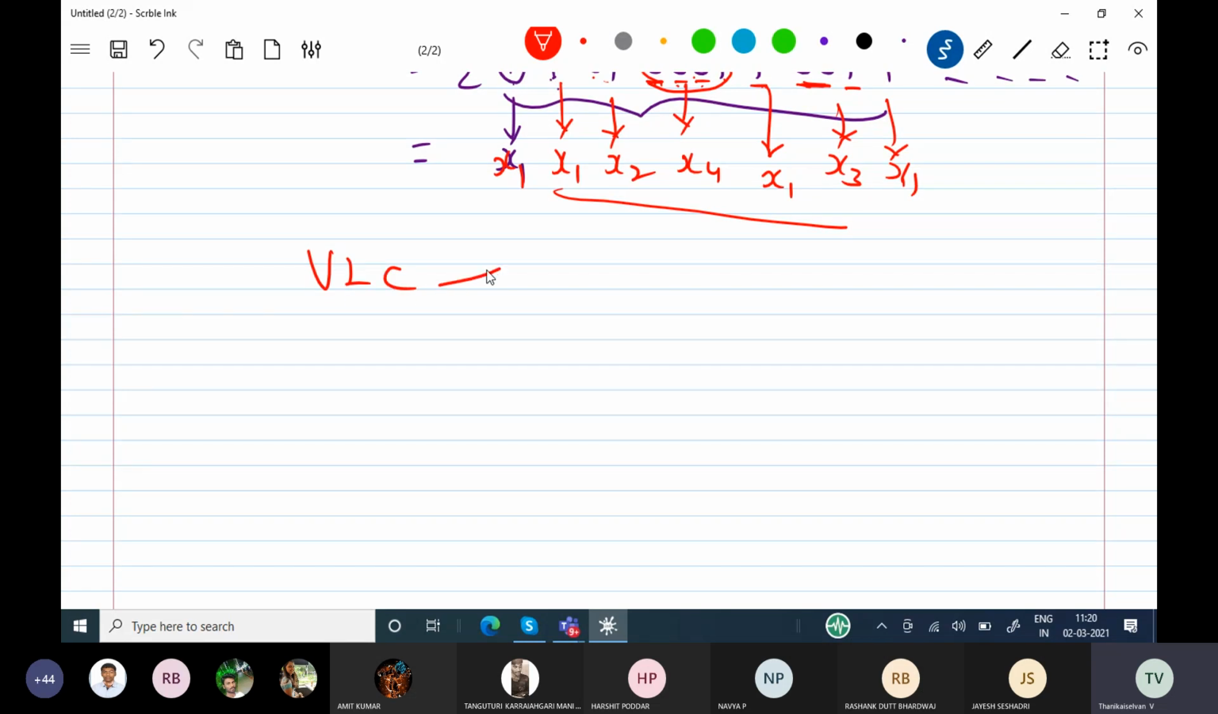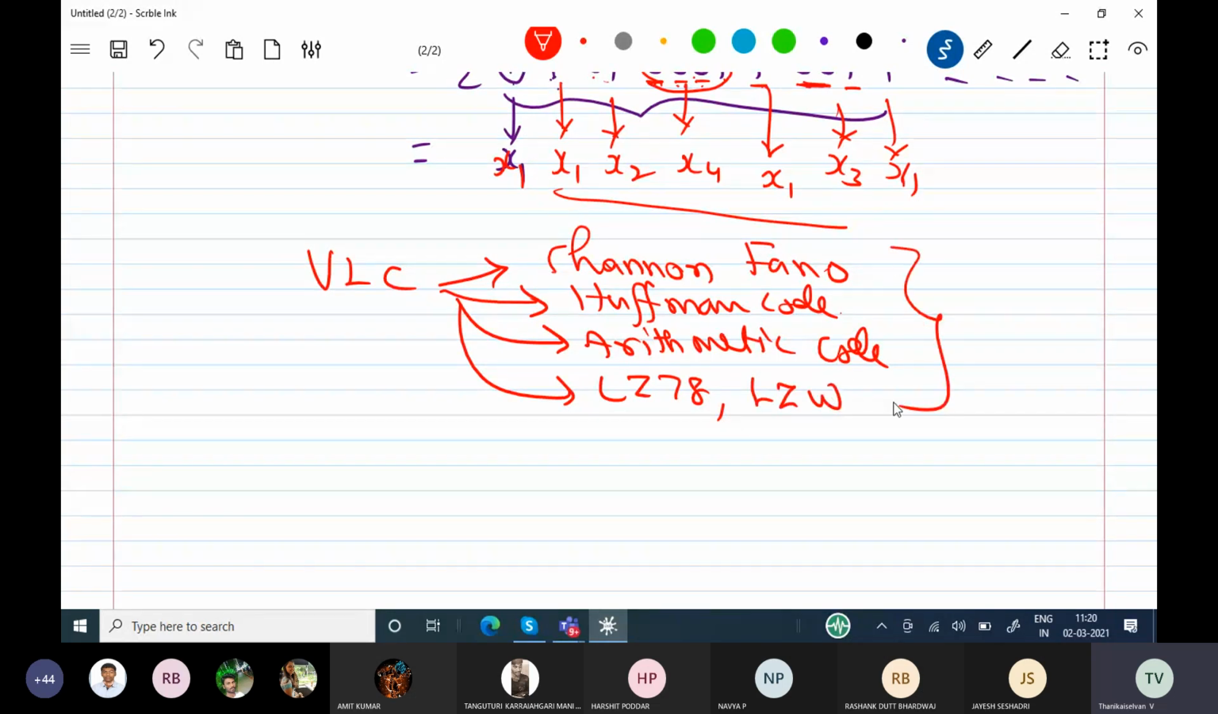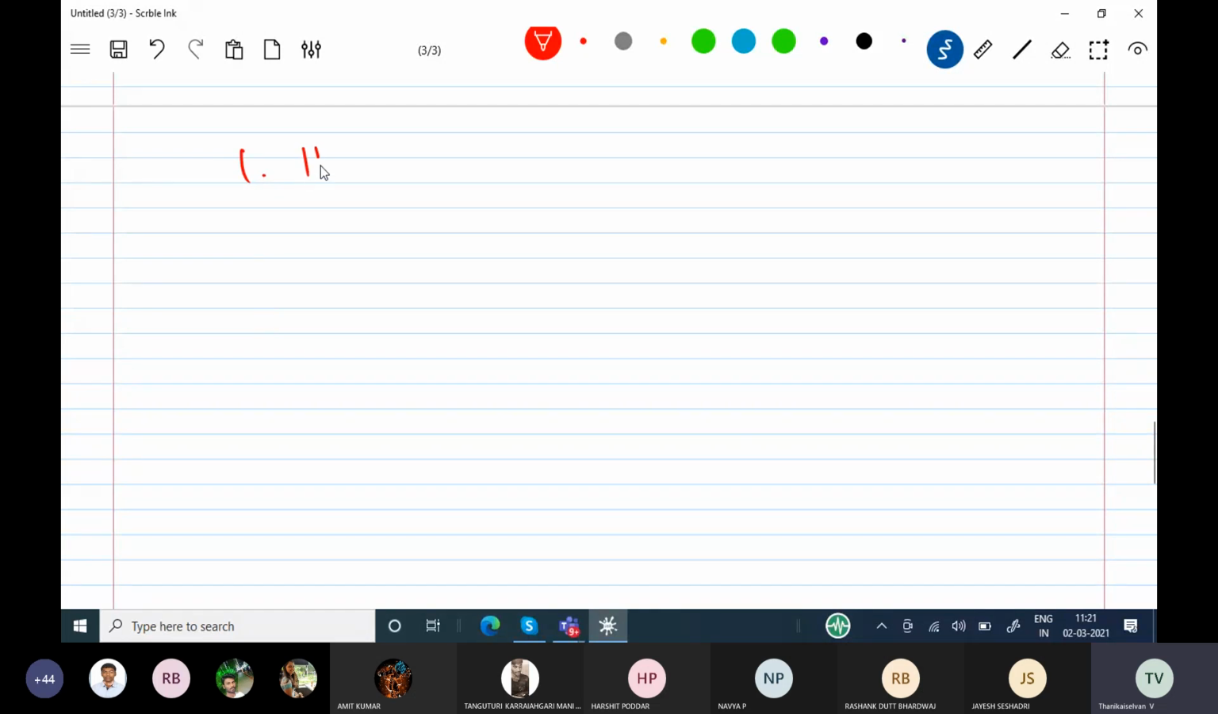In variable length coding, we have various codes like Shannon, Shannon-Fano, Huffman code, and arithmetic code. Then next is arithmetic, then LZ78, LZW. Like that, we are going to study all the codes. I am going to start with Huffman code. The Huffman code is one of the efficient codes.